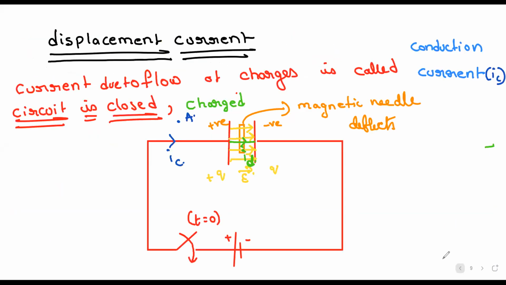Now look here. To find the direction of the magnetic field at A, you have to put the thumb in the direction of the conduction current, right? Can you tell me the direction of your fingers at point A?